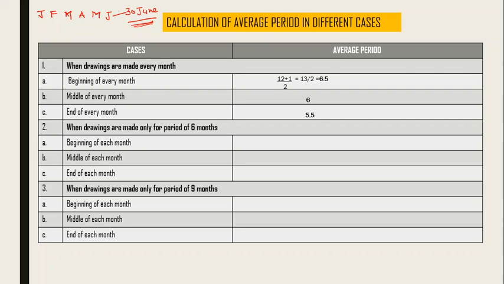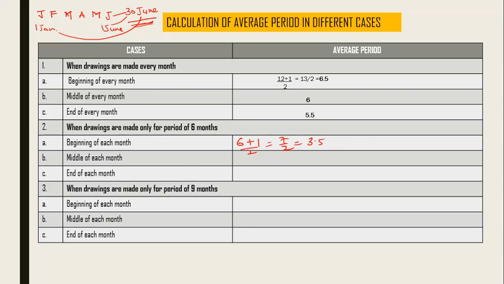When it says first drawing beginning, I'll take 1st of Jan. When it says last drawing beginning, it means the last drawing will be on 1st of June. And these two dates are to be compared with this. So 1st Jan to 30th June, how many months here? 6 months. Plus 1st June to 30th June, how many months are there? 1 month. Divided by 2. So 7 by 2 or 3.5.